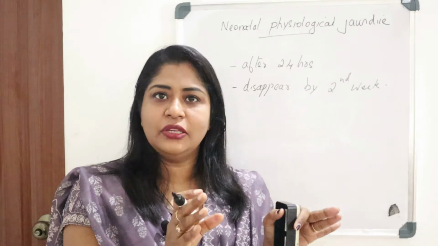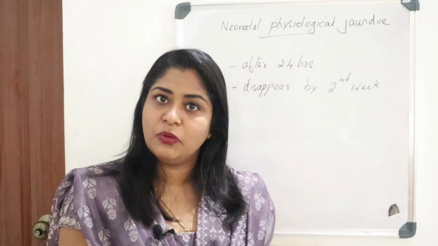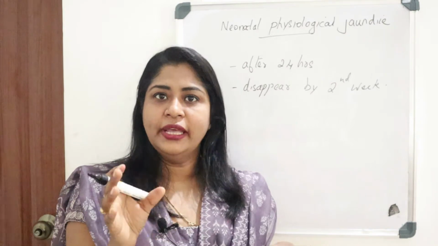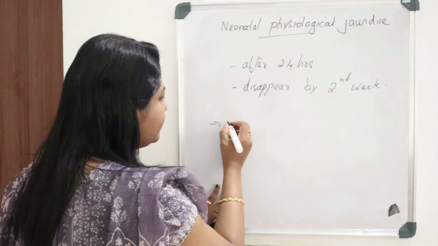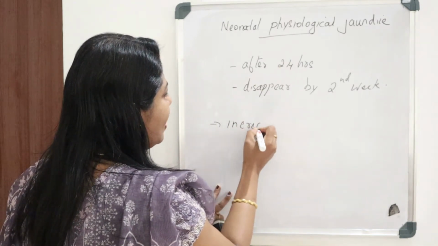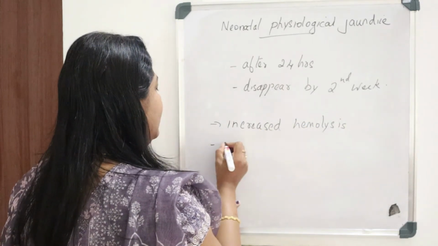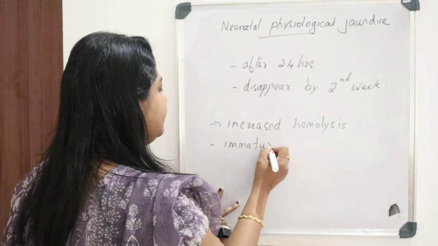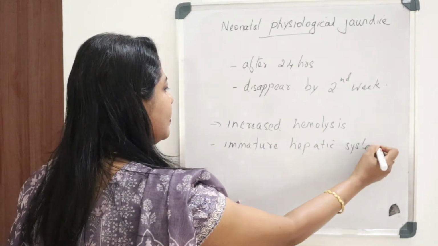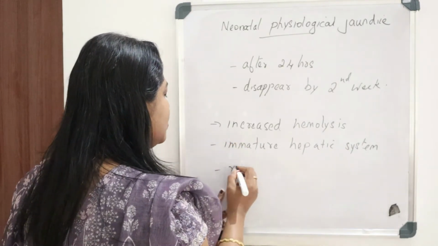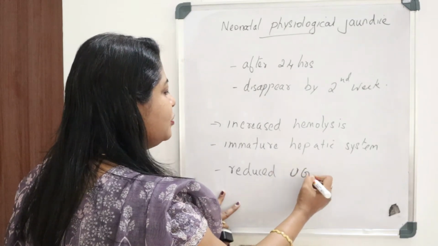In newborns there will be an immature hepatic system, accelerated hemolysis, and also reduced UGT activity, that is reduced UDP glucuronide transferase activity.